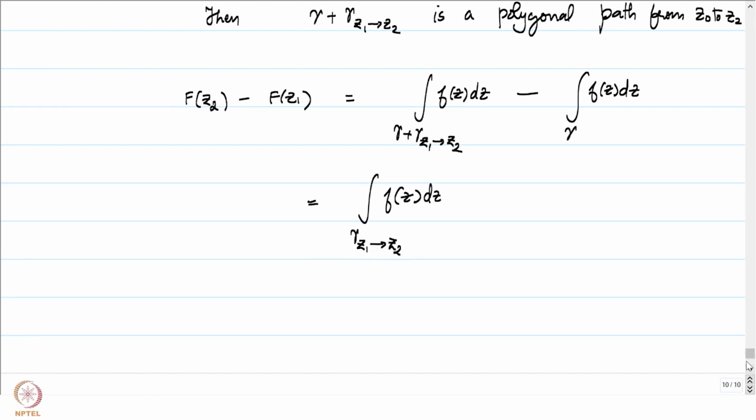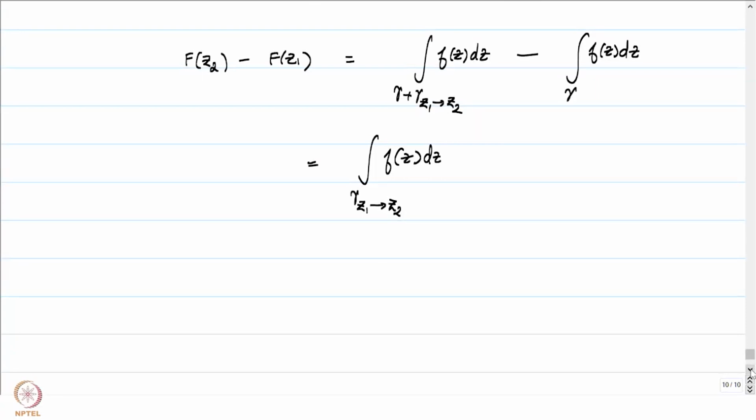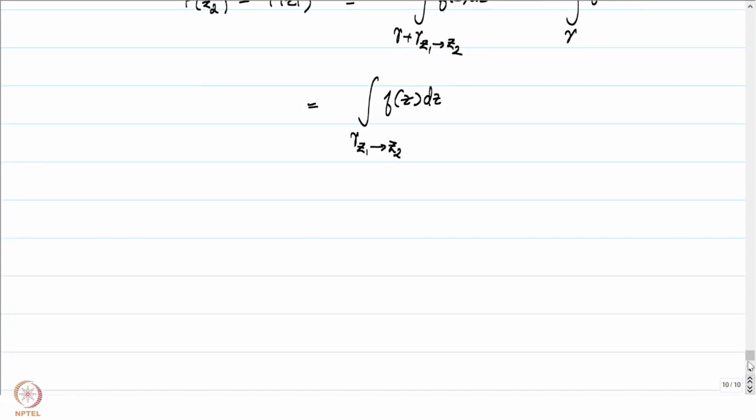Okay, we know exactly what we are trying to estimate. We know what we want to prove. So we know that small f is the candidate for the derivative of capital F at z2. So let's try to estimate this: capital F of z2 minus capital F of z1, minus small f of z1 times z2 minus z1.